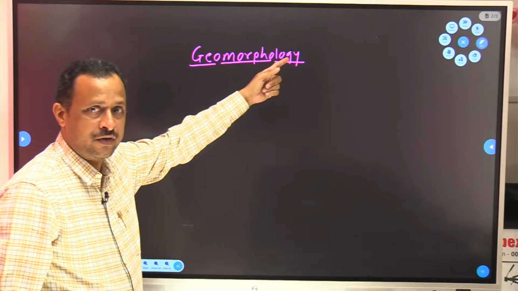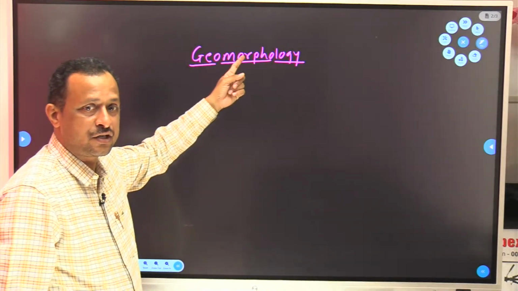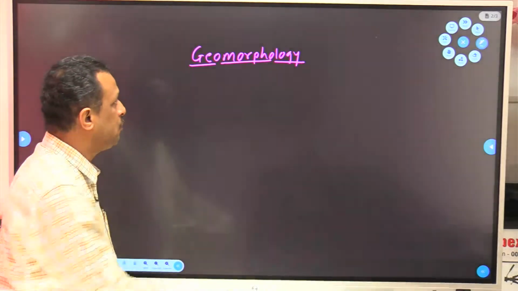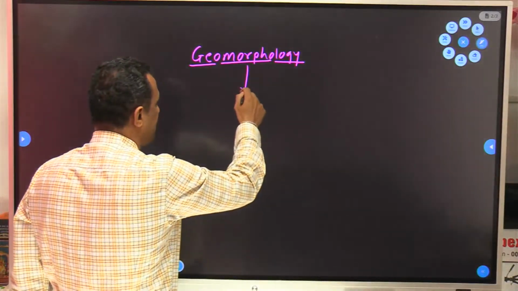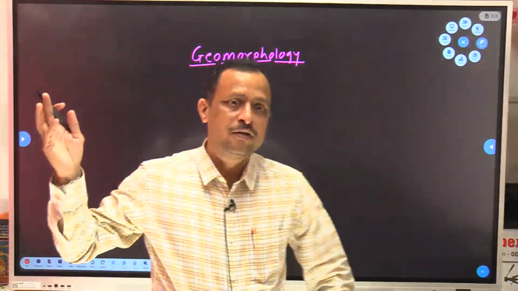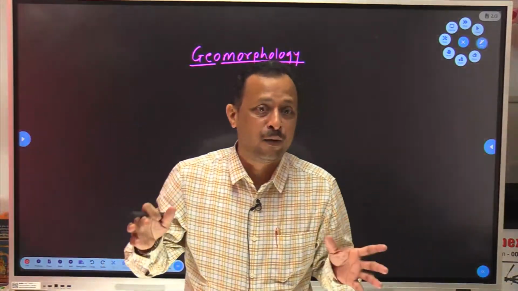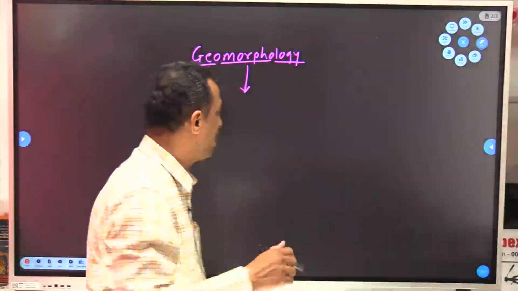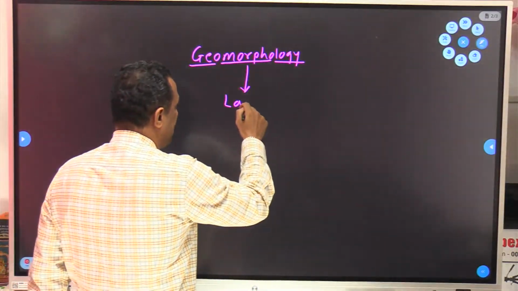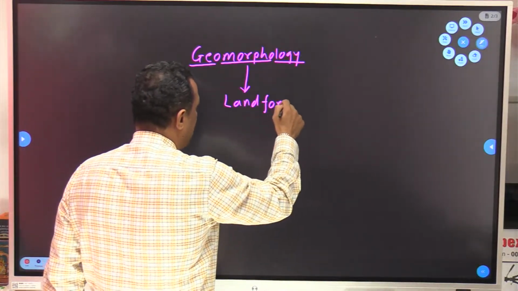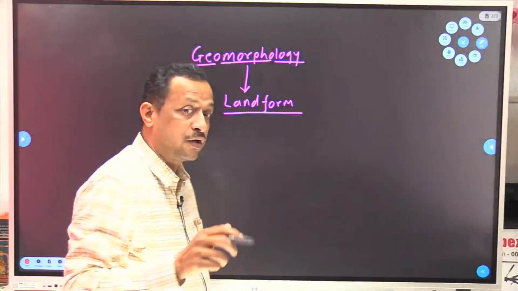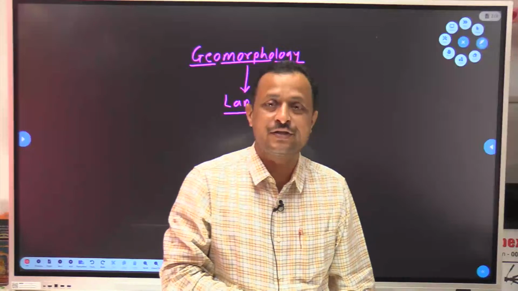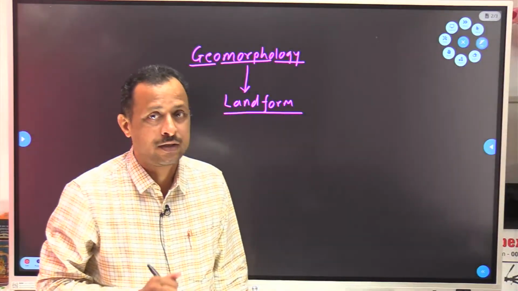It is the science which deals with the study of the structure of the earth. What do we see on the earth's structure? Different landforms. We can see mountains, plateaus, plains, etc. Those are the landforms. They are made up of the outermost layer of the earth, which is termed lithosphere or crust.